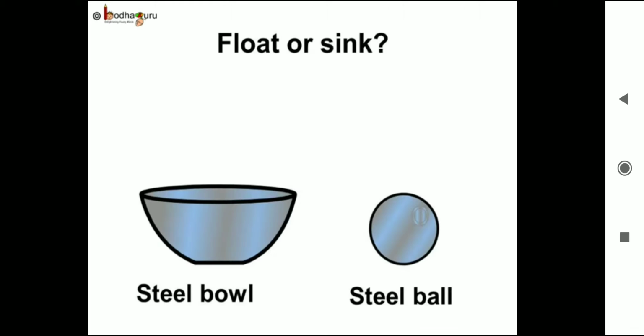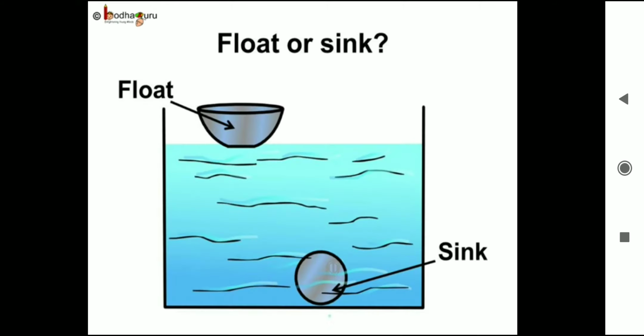The main thing to remember is that whether an object can float or sink in the water is not dependent on its size or weight, but on how much water it displaces. Let us assume there is a steel ball and a bowl of steel, both of the same weight. Now put both of them in water. What do we see? The steel ball sinks, but the bowl of steel keeps floating on the water. Let us see what exactly happened here.